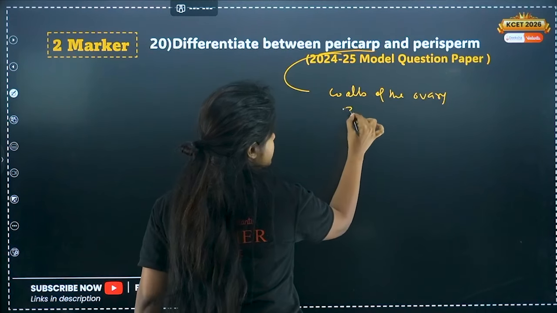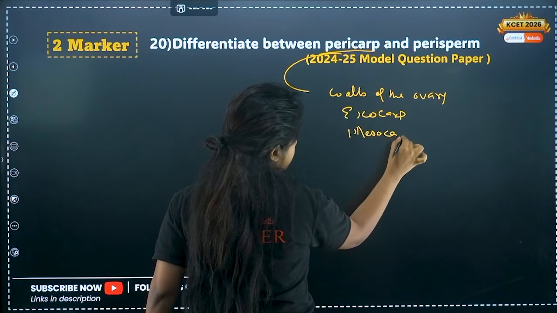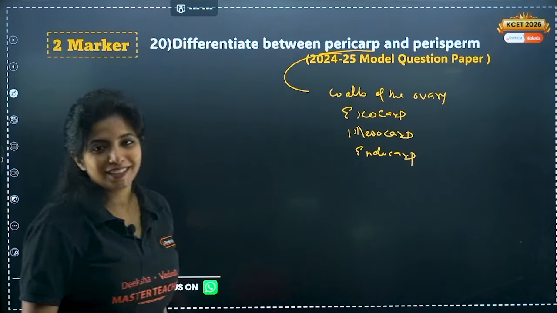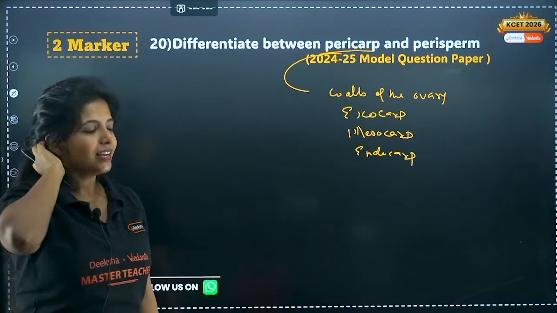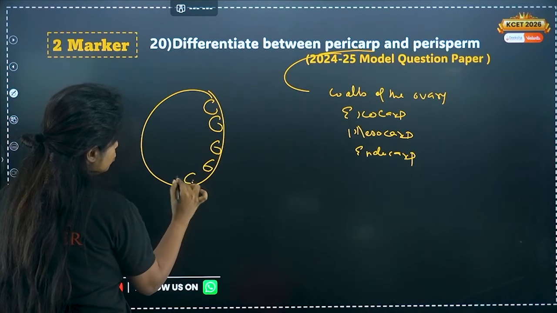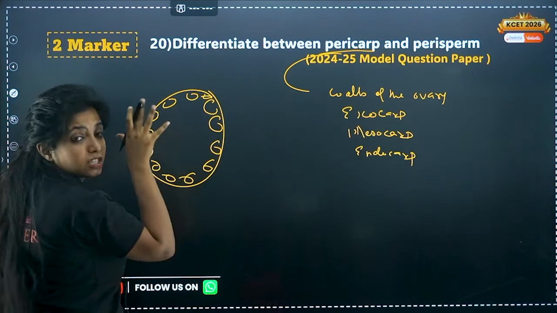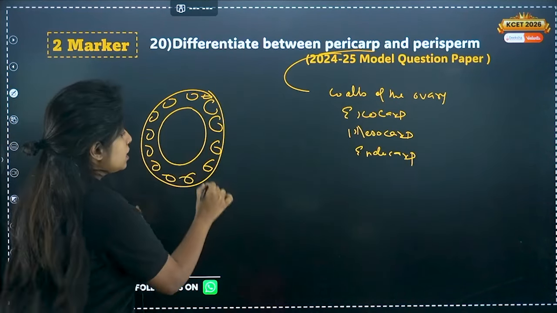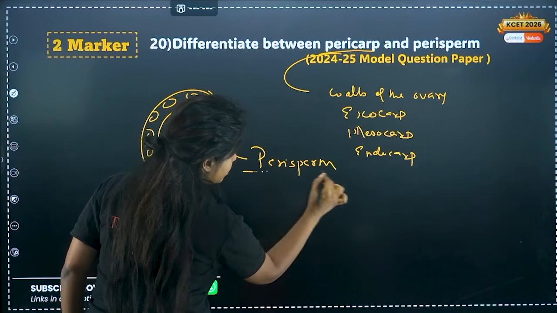Pericarp is divided into exocarp, mesocarp, and endocarp. What is perisperm, ma'am? I do not know anything. Is it something related to the male gametes, because that is what you call sperm? No. So basically we spoke about the nucellus still persisting, right? The nucellus, it still persists. I told you somewhere, whenever it still persists for the nourishment of the growing embryo later on, my dear children, this persistent nucellus is known as perisperm. It's very rare, but it can happen.